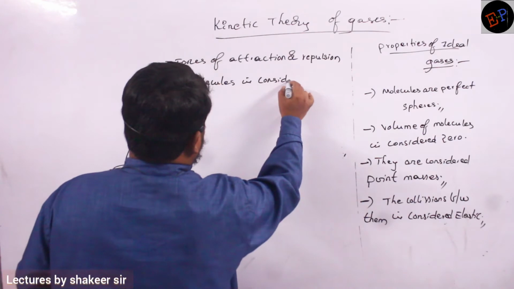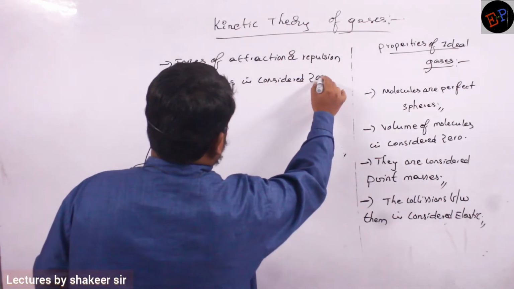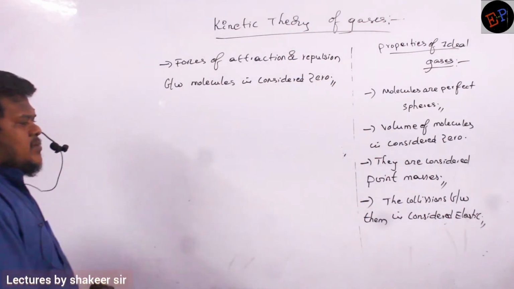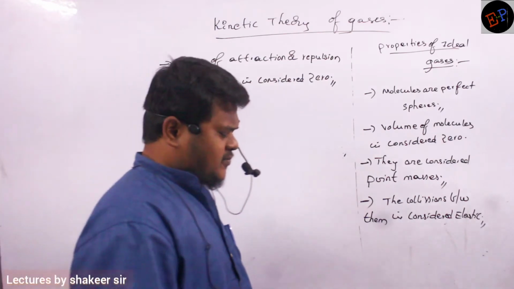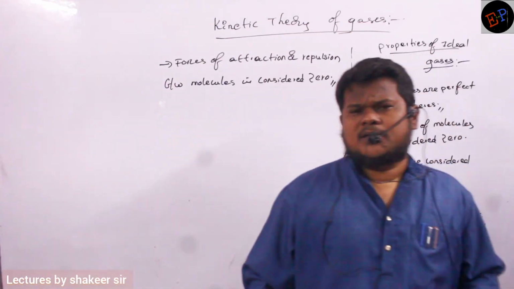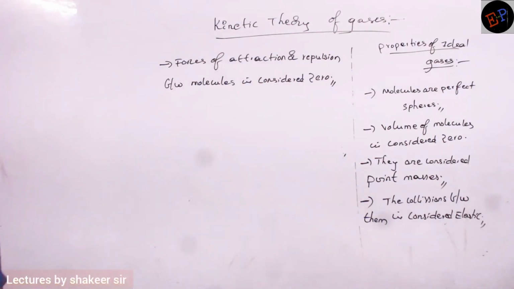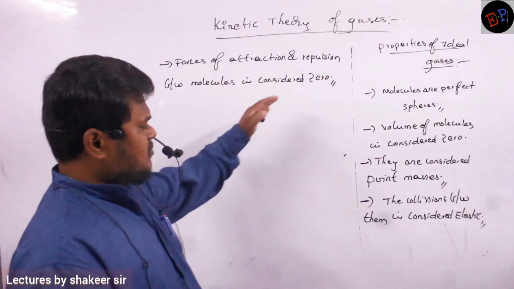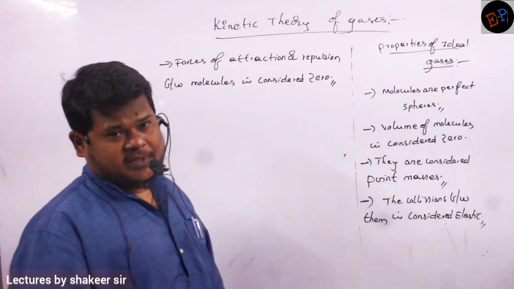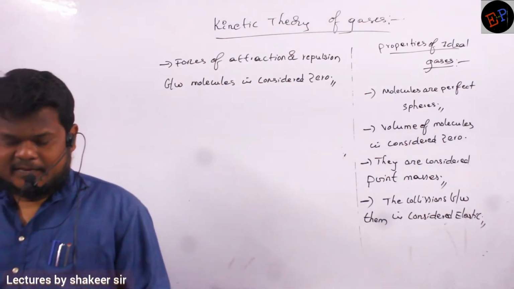It is considered 0. So these are some of the properties of ideal gases. Though there are some more properties, we don't require them. Up to the requirement of our topic, these points we are supposed to remember. Understood? That's it.